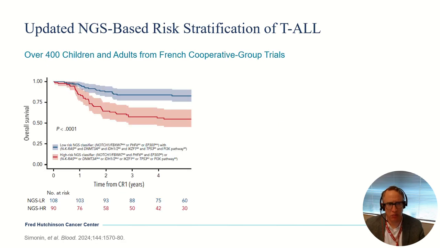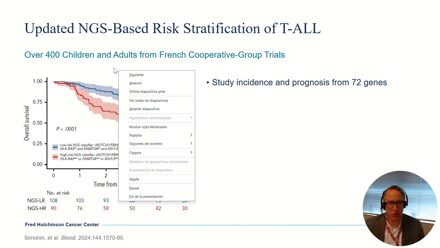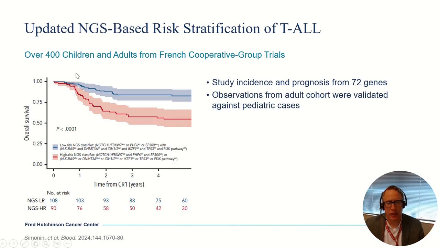They have since refined this a bit and also did a comparison to a comparable cohort of children with T-cell ALL. So this study looked at the incidence and prognostic impact of 72 different genes that were analyzed by next-generation sequencing. They first identified abnormalities in their adult cohort and then validated them in their pediatric cohort.